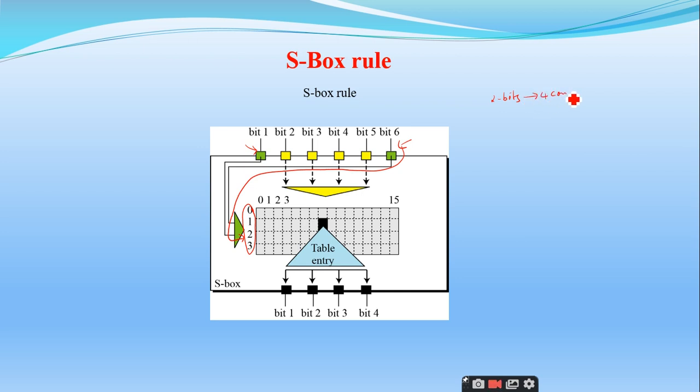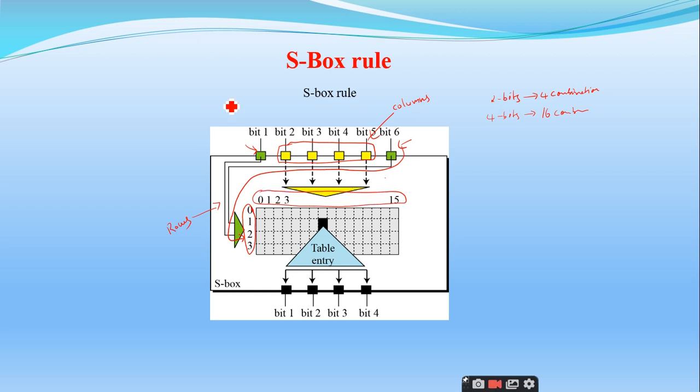4 combinations. Similarly, the middle 4 bits, out of the 6 bits, are taken as columns. And the first and the last bit I take as rows. Since with 2 bits I have 4 combinations, I have 4 rows. Coming to the columns, there are 4 bits. How many combinations do I have? 16. Therefore, I have 16 different columns here.